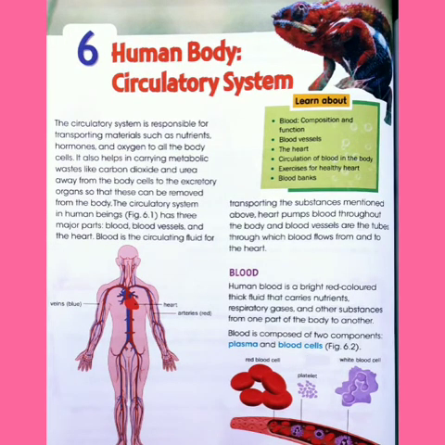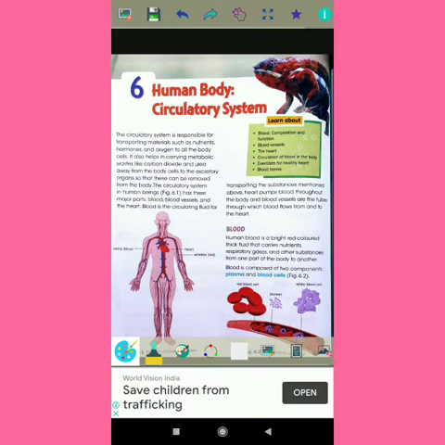So what happens in it? See, this is the heart. This heart pumps blood throughout the body, which passes with the help of blood vessels. We will read about different blood vessels as well, or we also call them tubes. They are the tubes through which the blood flows from and to the heart, means from the heart to all parts of the body and from all parts of the body to the heart. Now let's read about blood first.